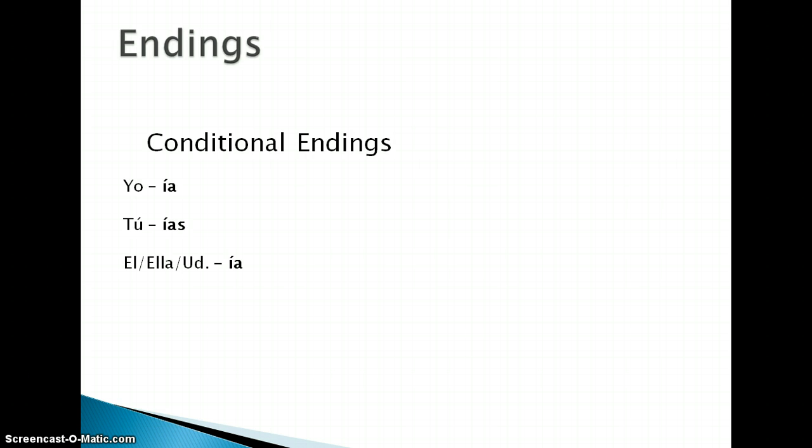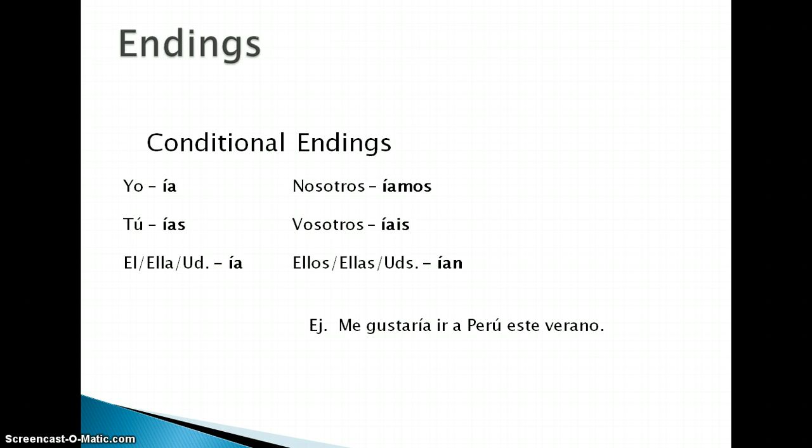So let's take a look at the endings that we use in the conditional. These are our endings. For yo, it's ía, tú, ías, él, ella, usted, ía, nosotros, íamos, vosotros, íais, ellos, ellas, ustedes, ían. And you'll note that yo and él forms are the same, but we figure out which person we're talking about by context, right? And here's an example of a regular verb, gustar, and how we just add on the ending. So, me gustaría ir a Perú este verano. Just take the infinitive, gustar, and add on that ending.